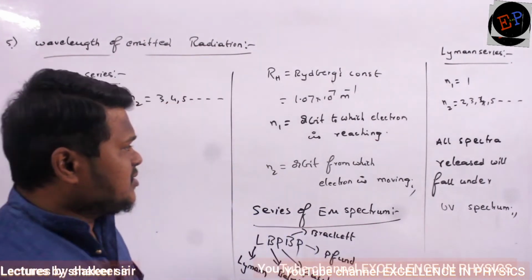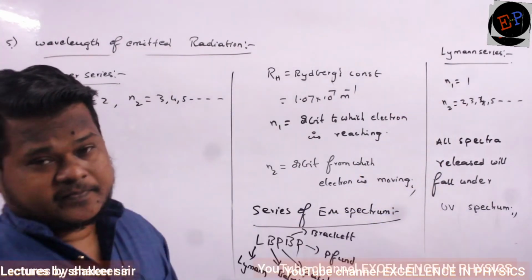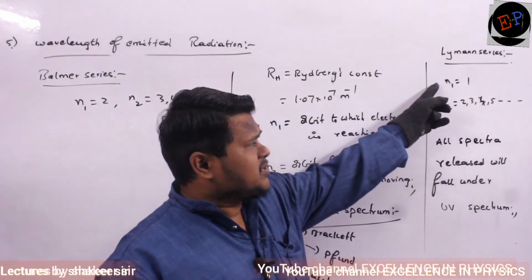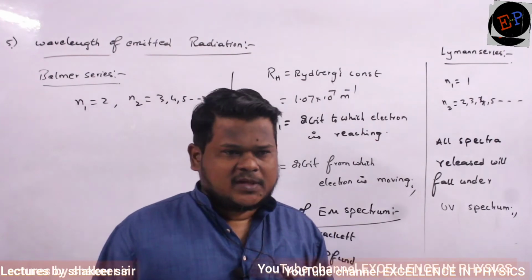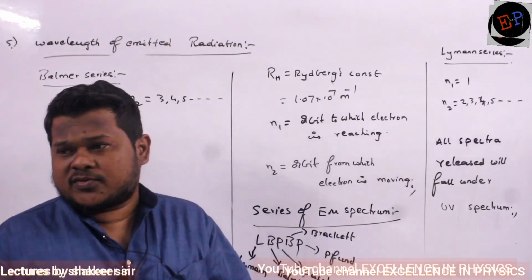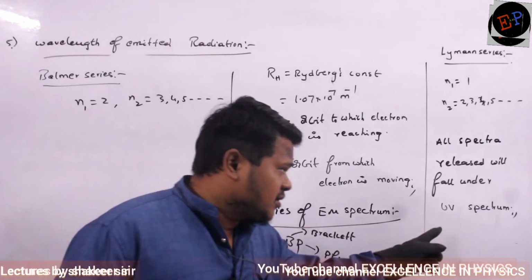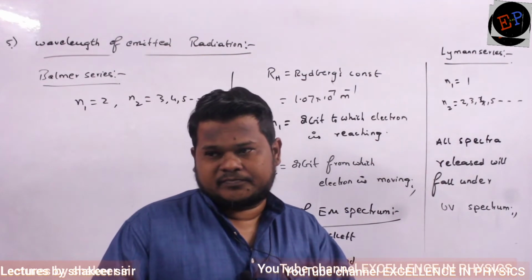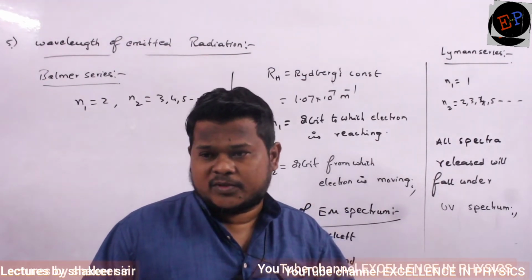Clear? See, here the energy difference is very large in the Lyman series. Why is the energy difference very large? Because the difference of energy between the first orbit and second orbit is very large, no? So the energy released is also very large. That is why that energy is very strong. It will fall under the UV spectrum, which is a comparatively strong energy. Frequency is very large, wavelength is very less. Are you able to understand?